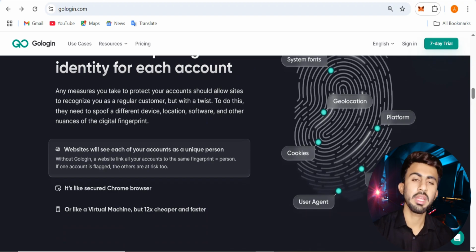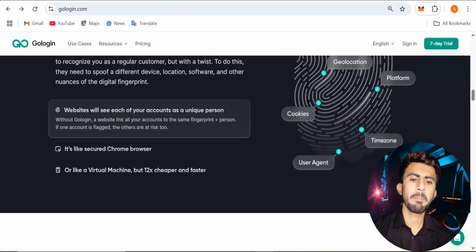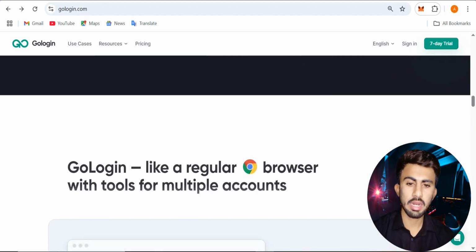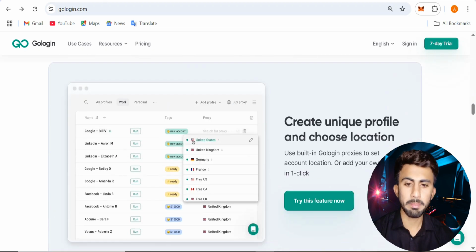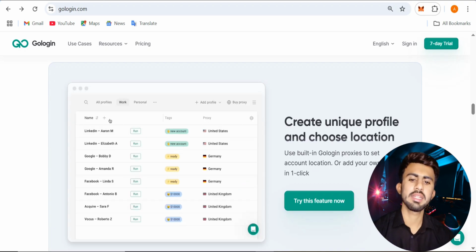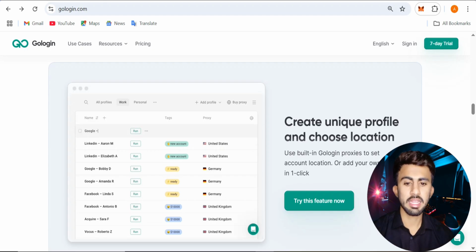Without GoLogin, websites link all your accounts to the same fingerprint. If one account is flagged, the other accounts are at risk too. It's like a secured Chrome browser or a virtual machine, but 12x cheaper and faster. GoLogin works like a regular browser with tools for multiple accounts. Create a unique profile and choose a location. Use built-in GoLogin proxies to set the account location, or add your own proxy in one click.